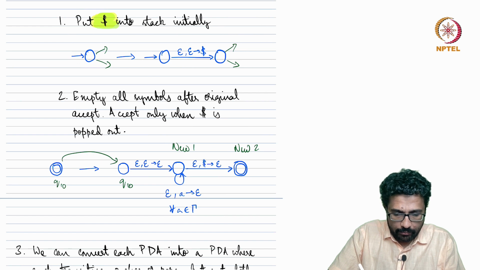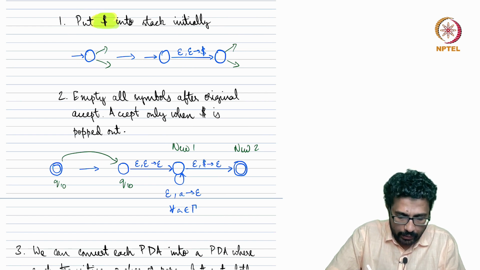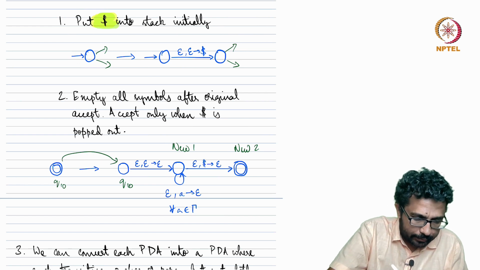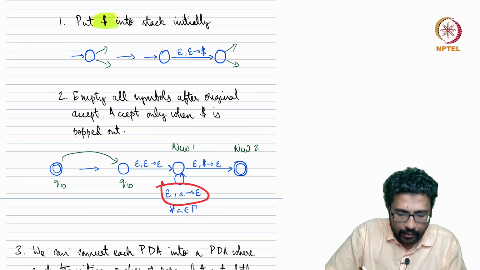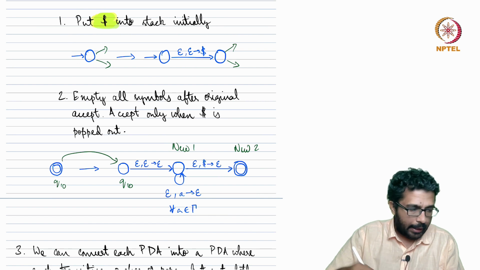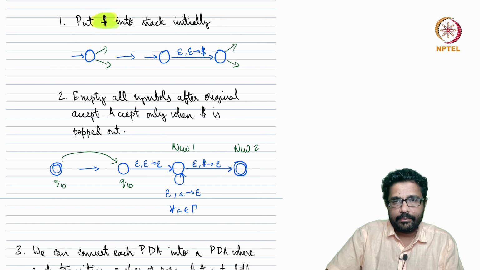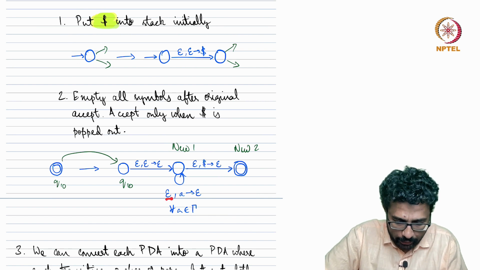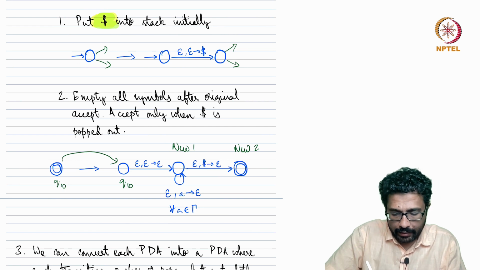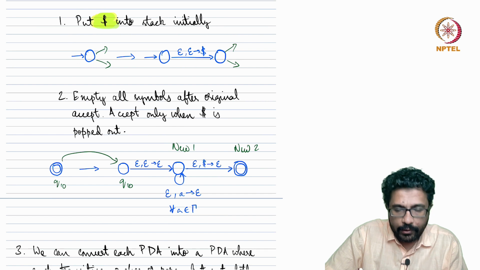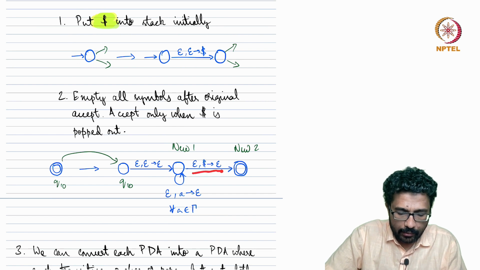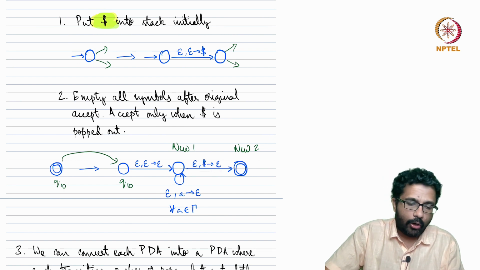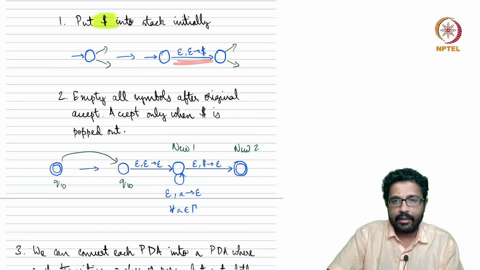Before going to new 2, we ensure that the stack gets emptied. So there is a loop on new 1 where we are able to empty the entire contents of the stack, whatever was the original stack alphabet, and the only way to move to new 2 is by popping out the dollar that we had originally inserted at the beginning.